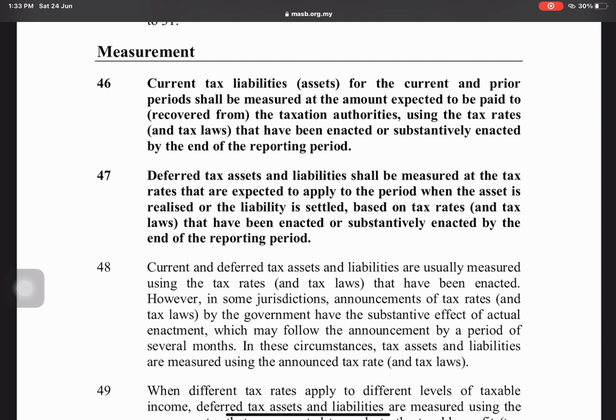And then we have paragraph 47, which is that deferred tax assets and liabilities shall be measured at the tax rates that are expected to apply to the period when the asset is realized or the liability is settled, based on tax rates and tax laws that have been enacted or substantively enacted by the end of the reporting period.